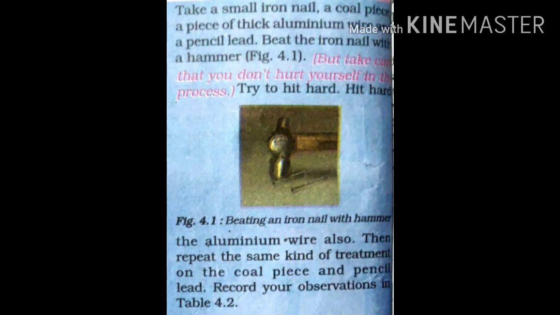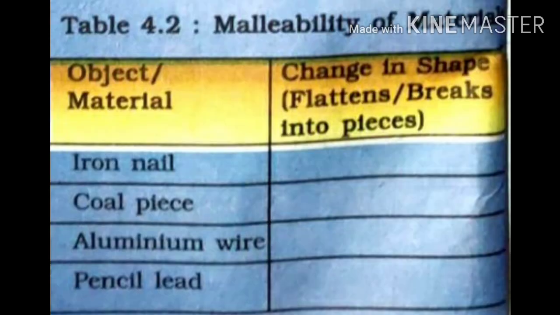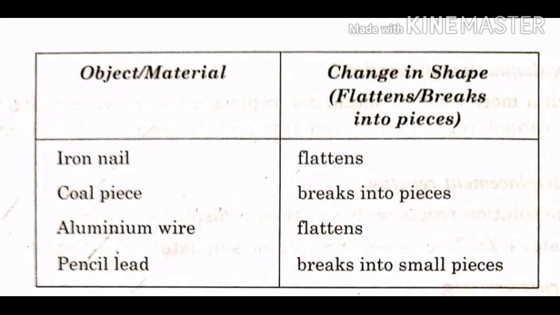Repeat the same treatment on the coal piece and pencil lead, and record your observations in table 4.2. The iron nail and aluminium wire change their shape, that is, they flatten on hammering or beating. But the coal piece and pencil lead break into pieces when they are hammered.